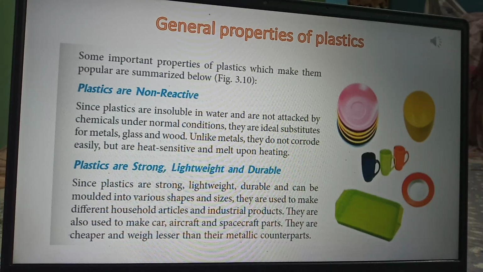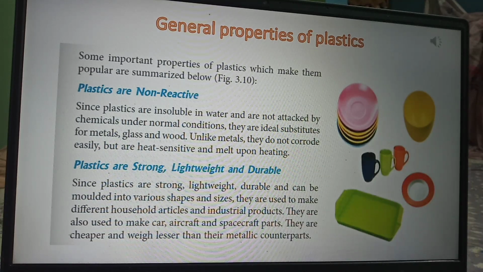Means after repeated use it does not get spoiled, it does not get damaged. So the plastics are strong, lightweight, durable and can be molded into various shapes and sizes. And they are used to make different household articles as well as industrial products.